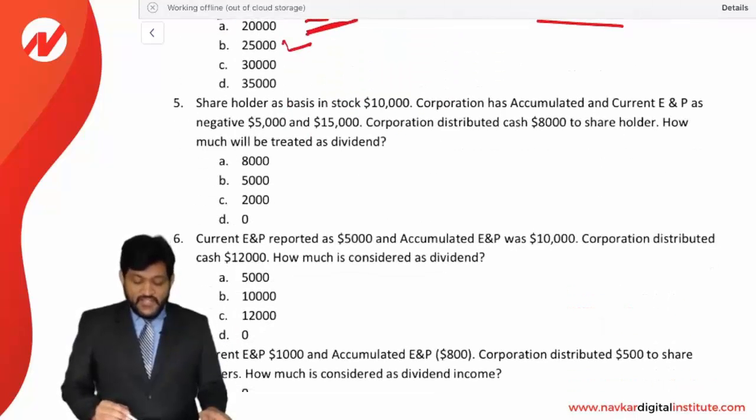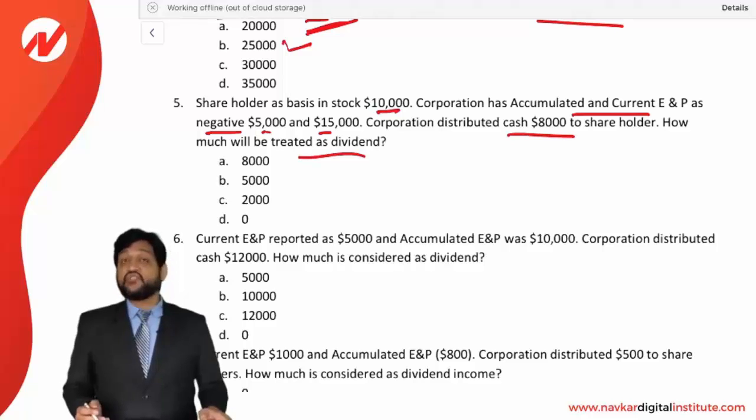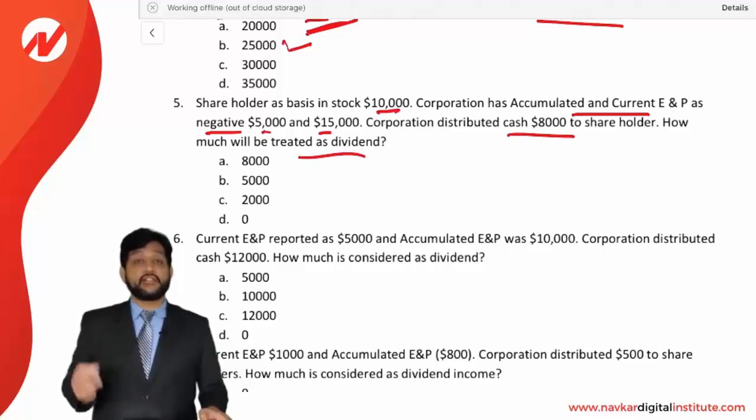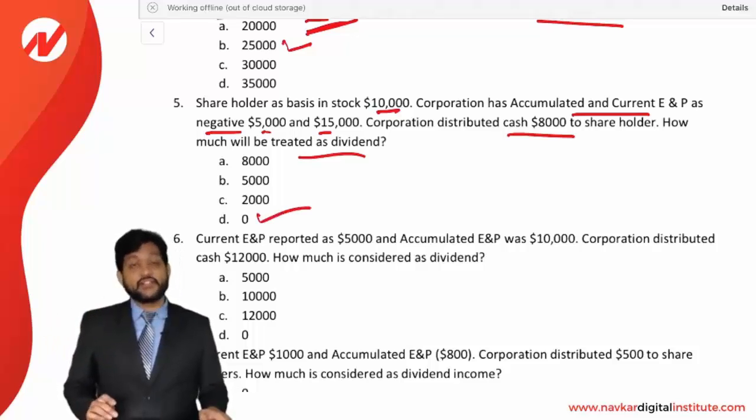Shareholder has a basis in the stock of 10,000. A corporation has accumulated earning and current earning and profit of negative 5,000 and negative 15,000. Both are negative. The corporation distributed cash of 8,000 to the shareholder. How much will be treated as a dividend? As you can see, both are negative. So whatever distribution is given is considered a return of capital. It will not be considered as a dividend. So answer is 0. Nothing is going to be treated as a dividend.